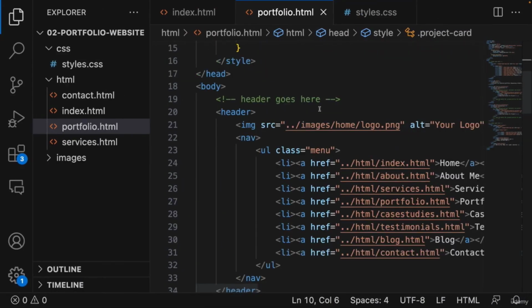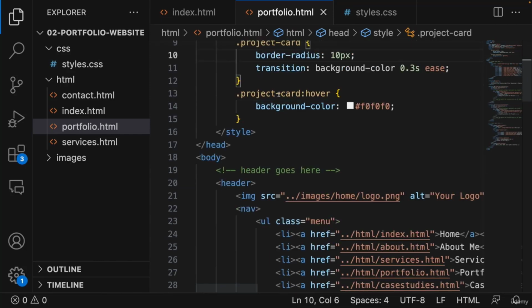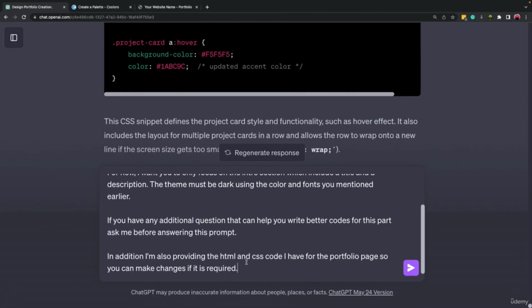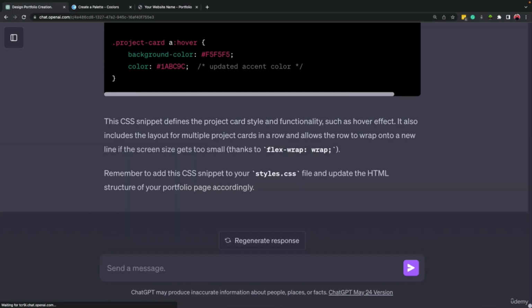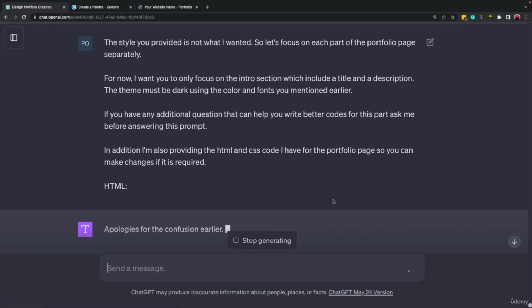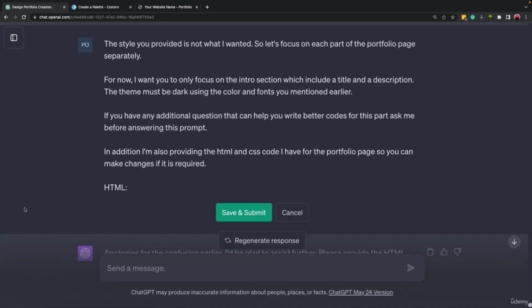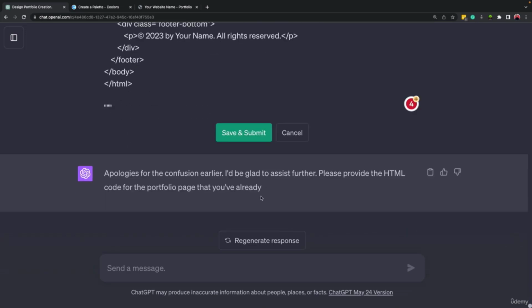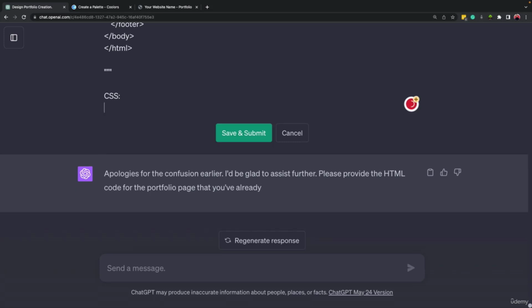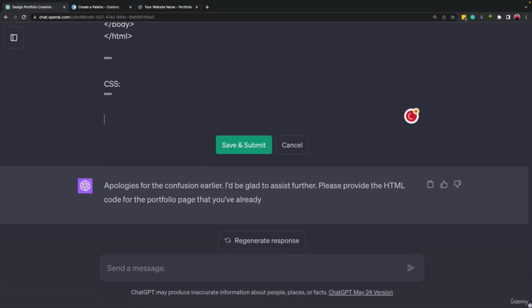So let's come here, and this is my portfolio page. I'm going to select all, and I'm going to come down here and write down HTML, and oh, I pressed enter. So let's stop it and edit it. I'm going to write down three quotation marks, and then in between, I'm going to paste the HTML code. And let's write down CSS, and here again, three quotation marks.